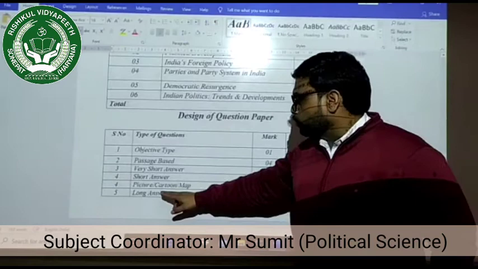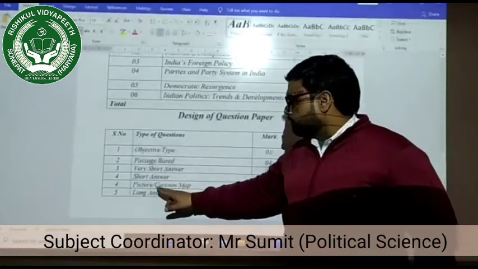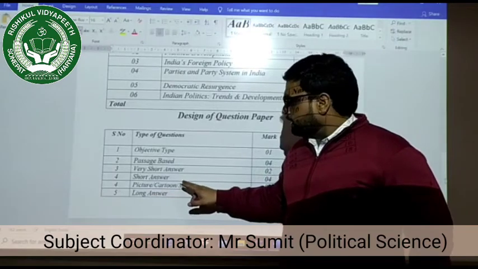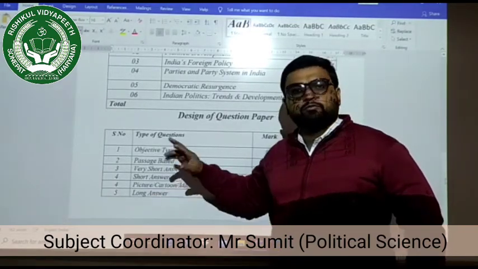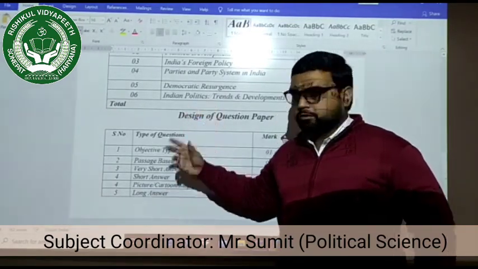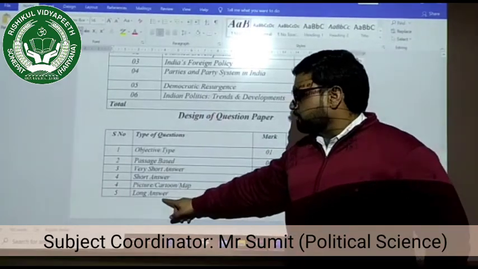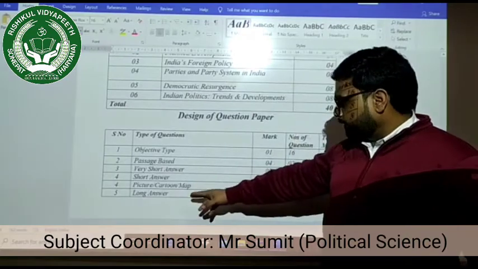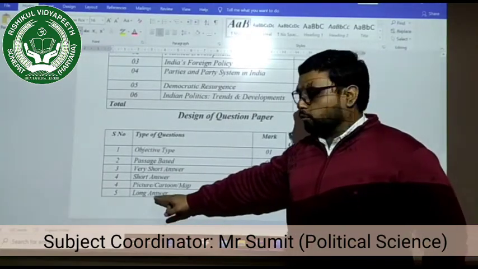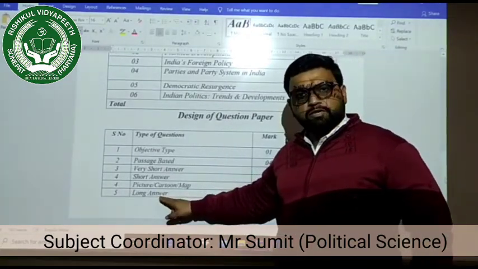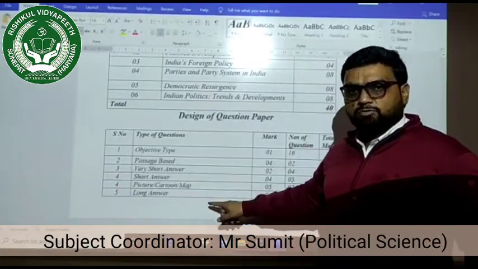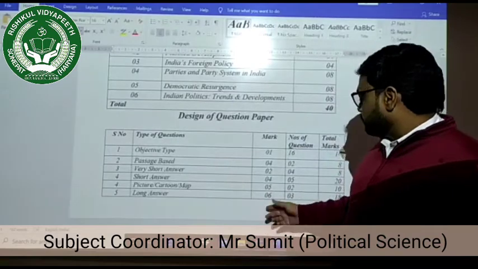Now next are 2 questions, one is picture or cartoon based and one is map based. This map based question can be from either of the books. And now last is long answer question. You will be getting options in these long answer questions, and there are 3 long answer questions, and the word limit for the long answer questions will be 150 words, and each long answer question will carry 6 marks. And that's all from my side.